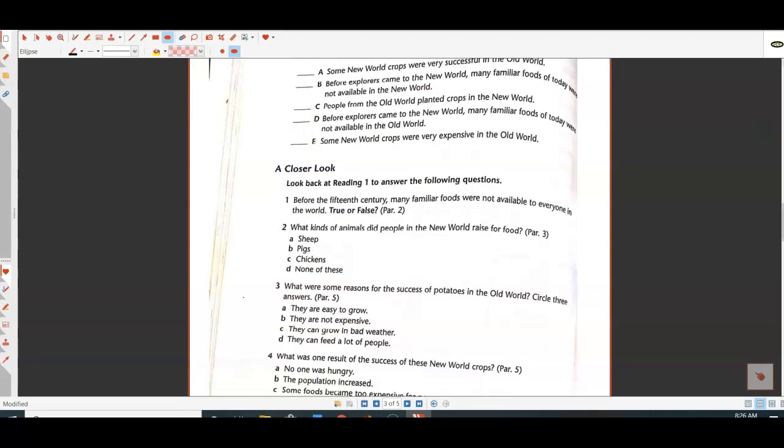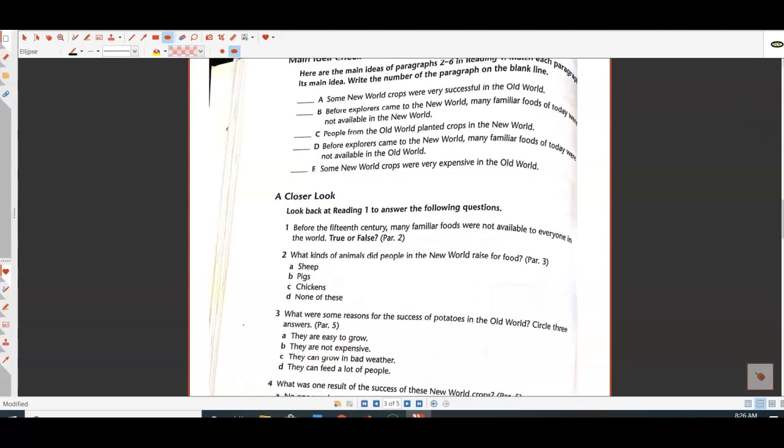So here, first we want to say which one of these is the main idea of paragraph number 2. So we can look at the main idea sentences that we have and see which one we think is the main idea. So you can pause it so that you can think a little bit about what you think the main idea is. Hopefully you are able to identify the one that fits. The correct main idea for this one is actually letter D.